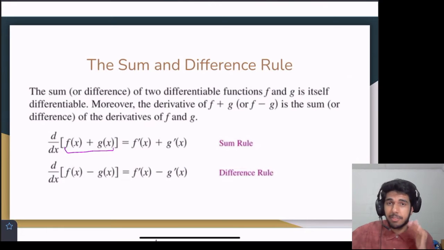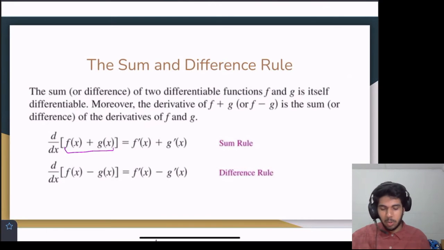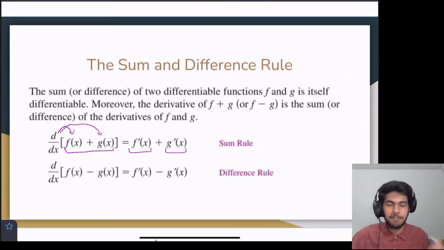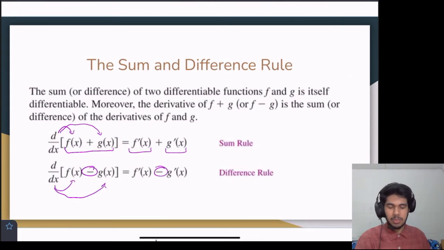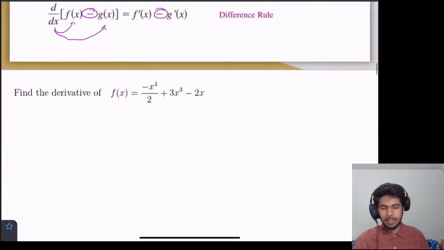When we take the derivative of that new function, that's the equivalent of taking the derivative of the first function and adding it to the derivative of the second function. So you can sort of think about it as a distributive type thing, that the derivative is distributing to each individual function. That's a fine way of thinking about it, and we can see that here, right? It's sort of distributing, and this minus sign stays there.